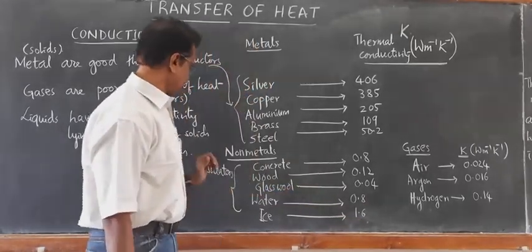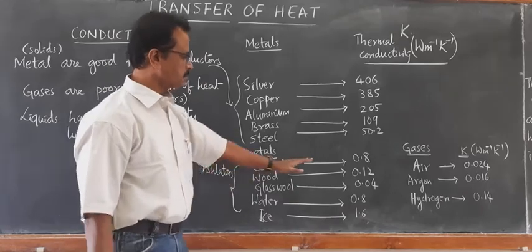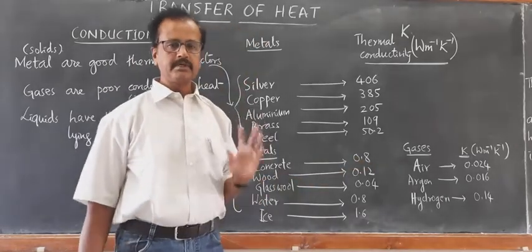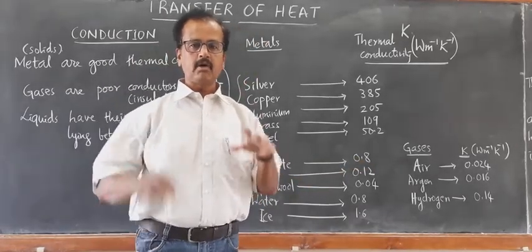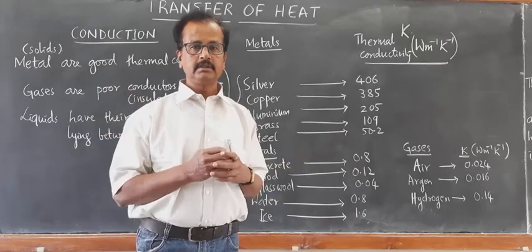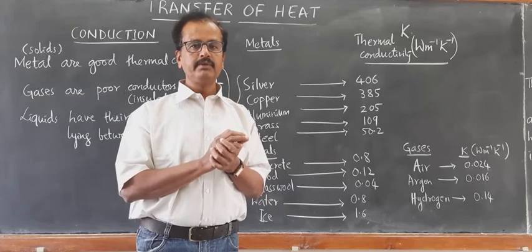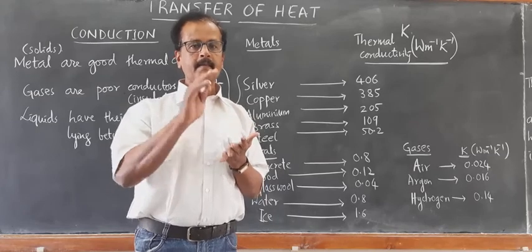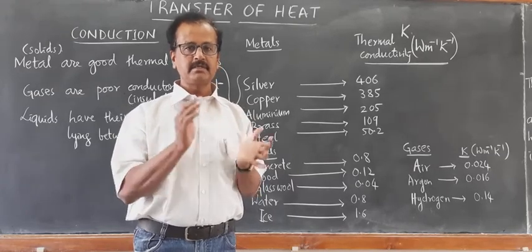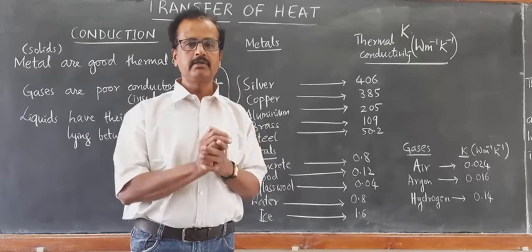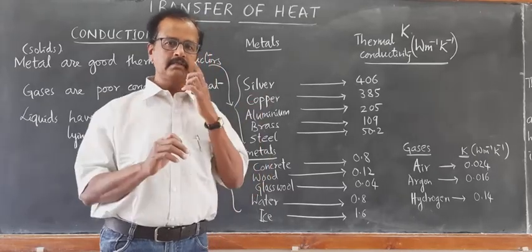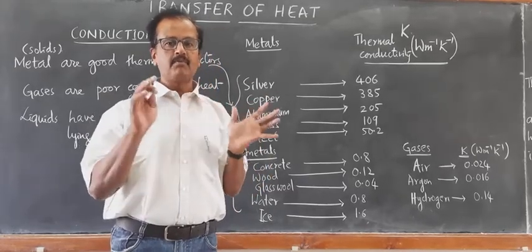So these are the insulators. Although concrete has 0.8, you see in the summer season the concrete buildings will be very hot. So the roof of the buildings will usually be painted white in the summer season. It will be coated with white, or it will be laid down with plastic foam.